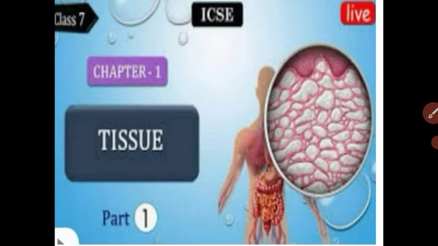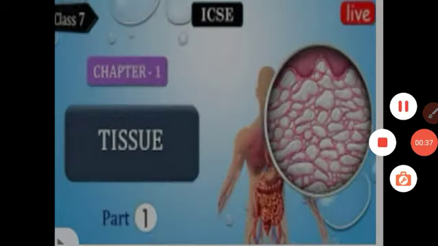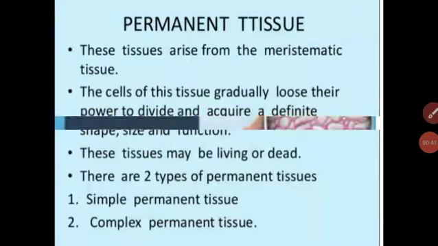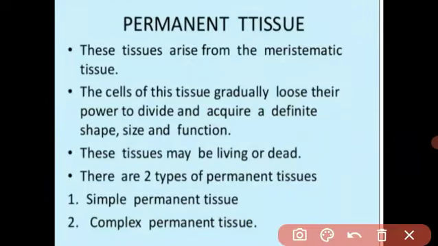Got it? And permanent tissue, in the last video, I explained what is meant by permanent tissue. Got it, student? Permanent tissue means the tissue which arises from meristematic tissue. This tissue takes a permanent shape and size and performs a particular function. This tissue is called the permanent tissue. In the last video, I explained the permanent tissue in detail.